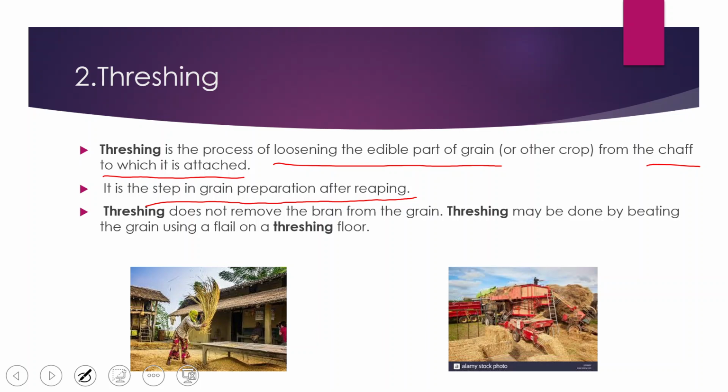Threshing does not remove the bran from the grain. What is bran? Bran is the outer covering of the grain. So by threshing we cannot remove the bran. We need some other method to remove the bran. Threshing may be done by beating the grain on a threshing floor, or we can use a flail.